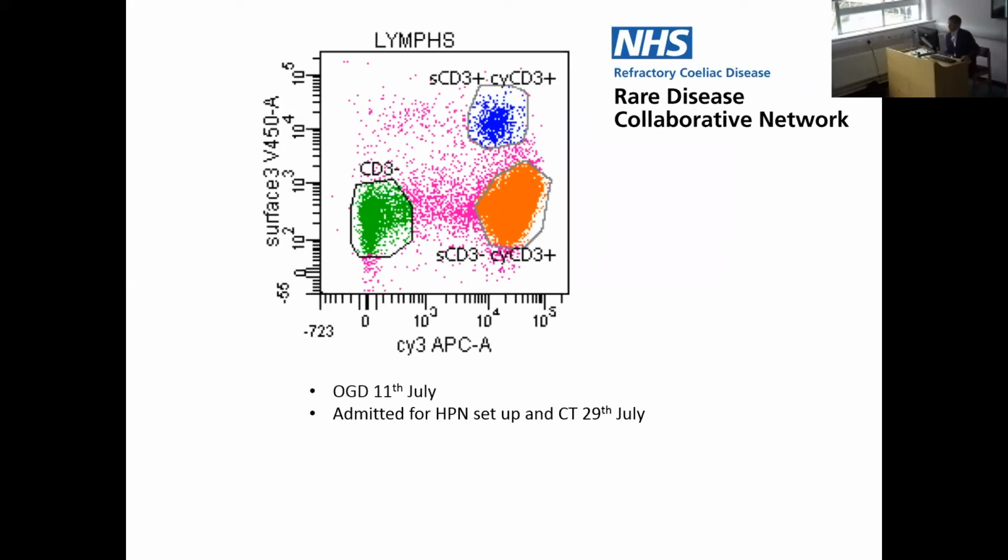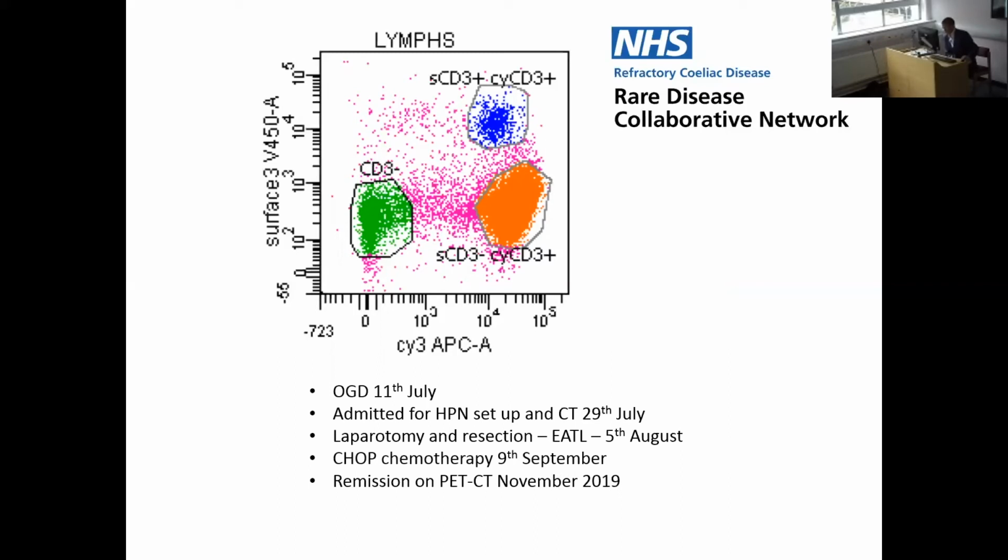So he went on, he'd lost a lot of weight, and so we set him up on home parenteral nutrition about 2 weeks later as an inpatient, and then he went straight to surgery for laparotomy and resection of this T-cell lymphoma, purely on the grounds of the flow cytometry. We didn't have biopsies of the lesion itself, but it did, of course, prove to be a T-cell lymphoma. And he underwent chemotherapy, and I'm glad to say went into remission on PET-CT at the end of last year, and has now undergone autologous stem cell transplant here just a couple of weeks ago.